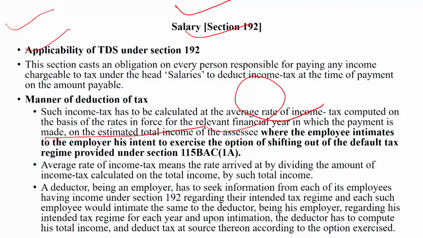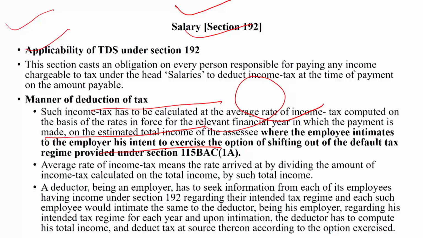Tax is calculated on the basis of average, and such average basis tax will be deducted by the employer and deposited by the employer to the government account. Dear student, in this case, there are two types of regime at the time of computation of the tax liability. First, the optional tax regime, which is also called the old tax regime, and the default tax regime, the new